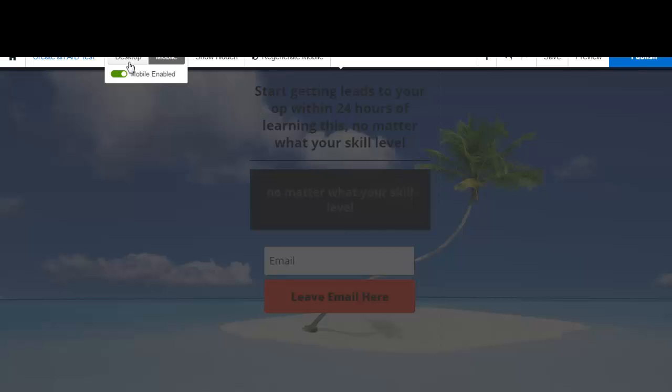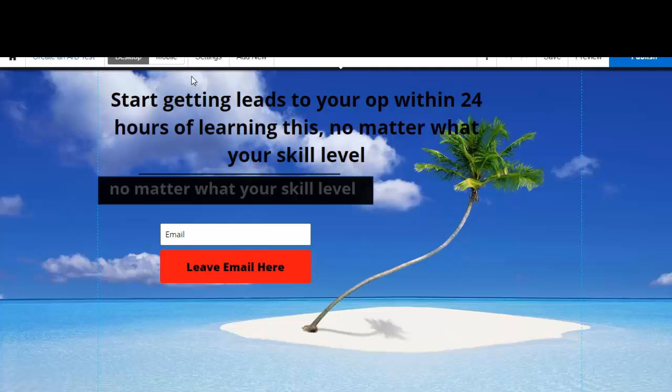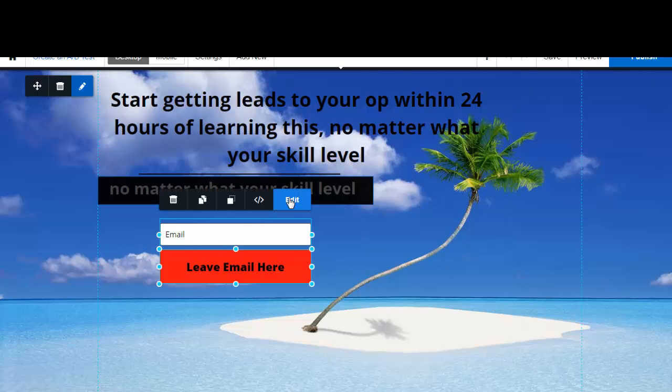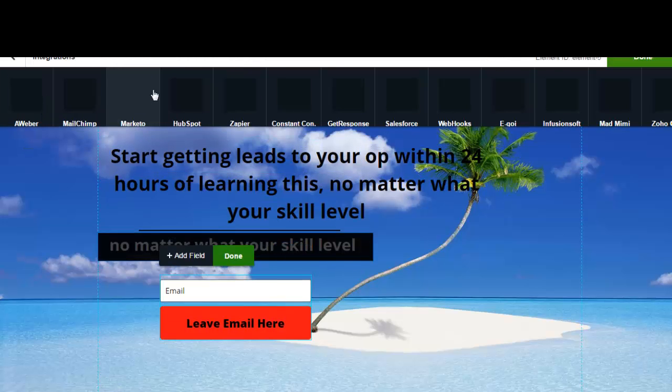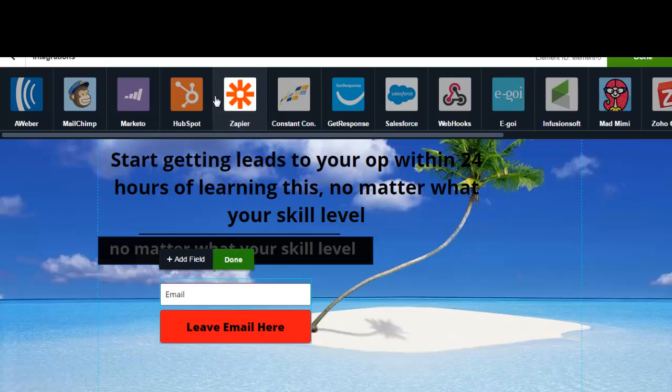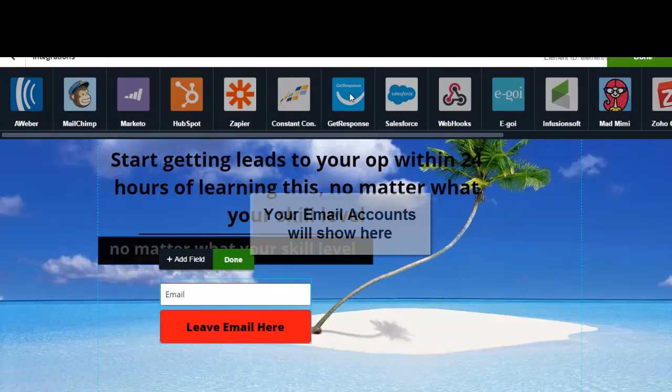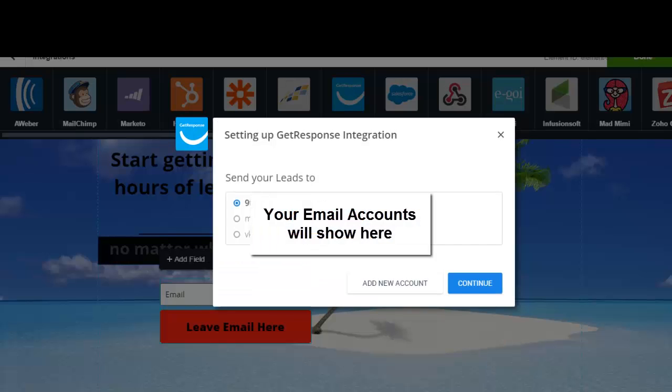So let's get back to it, because you can only do the editing for the opt-in button on the desktop version. So I want to be very clear about that in this training. All right, and all you would have to do is just hit email, and you hit edit, and you press integrations. And here goes the company we're using. There we go. You go to yours.